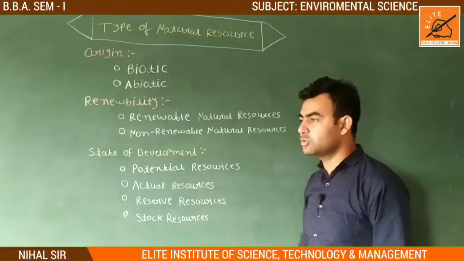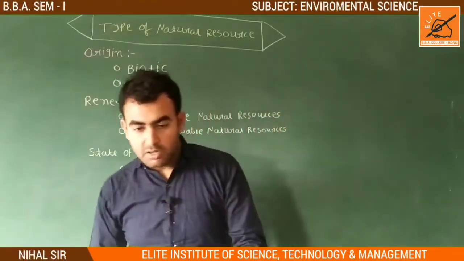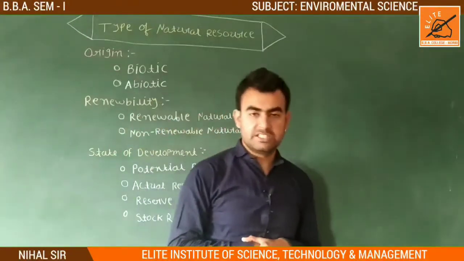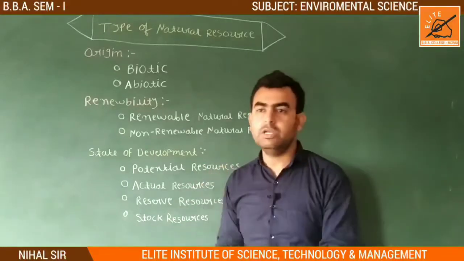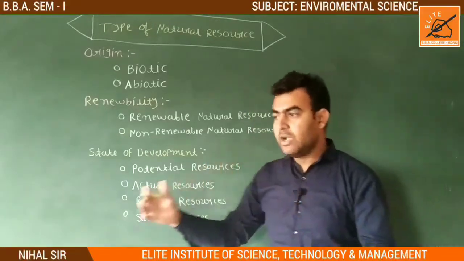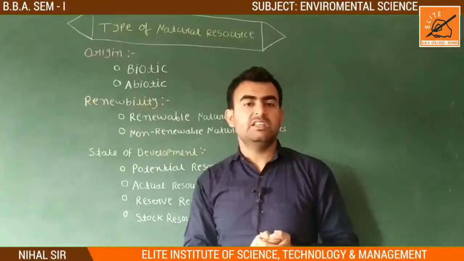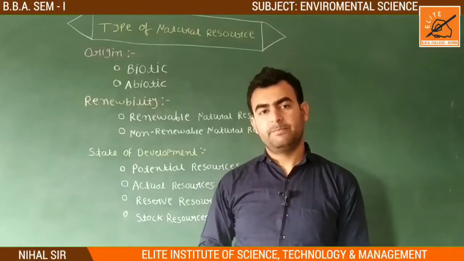Second is actual resources. Actual resources means resources which we consume now, because we are dependent on these resources. Without them we cannot survive, we cannot live, we cannot do our routine work. So these are the resources that we can say are actual resources, which we consume today.